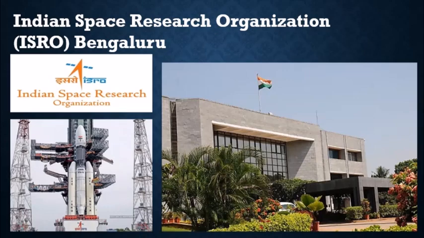Now in India, there is the Indian Space Research Organisation, ISRO, situated in Bangalore, and this institute was established in 1969. Its main aim was to develop the technology for making and launching artificial satellites. Until now they have done successful research, and a large number of satellites have been made by ISRO, which has also placed India at the top. There has been progress in space science, and ISRO has played a big role in national and social development.